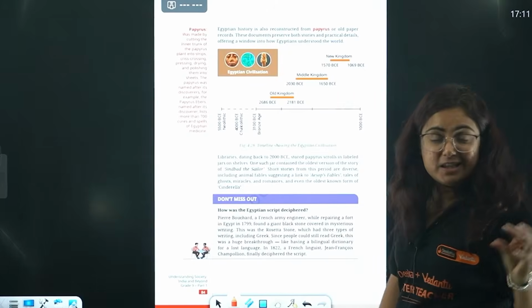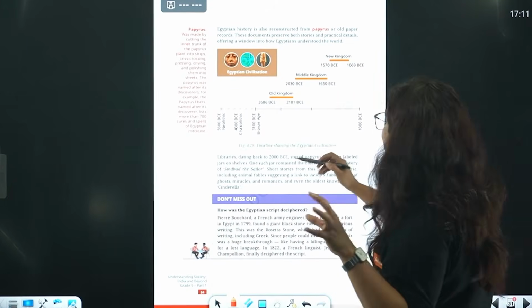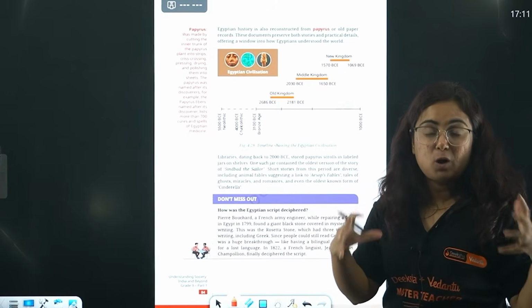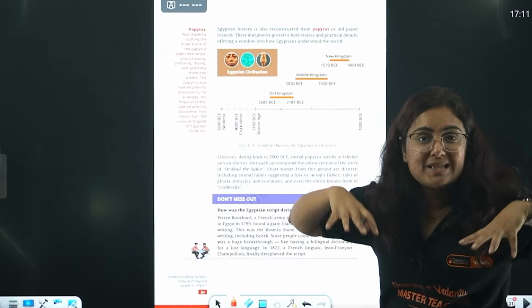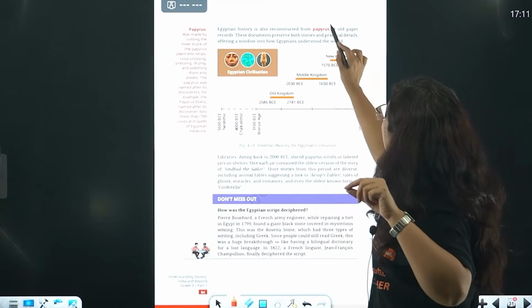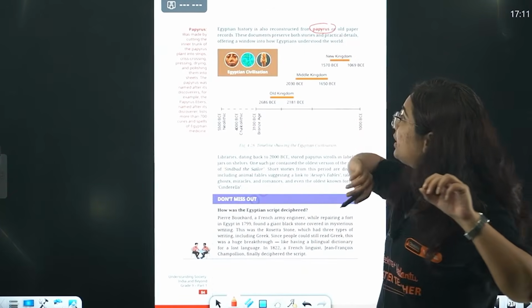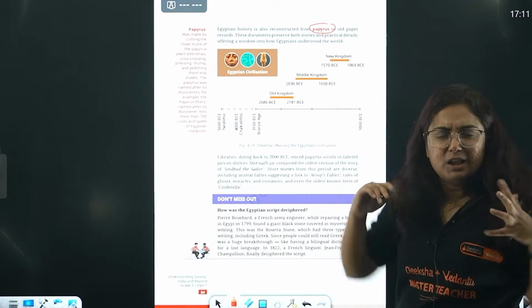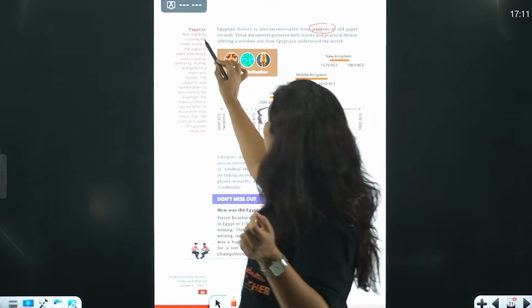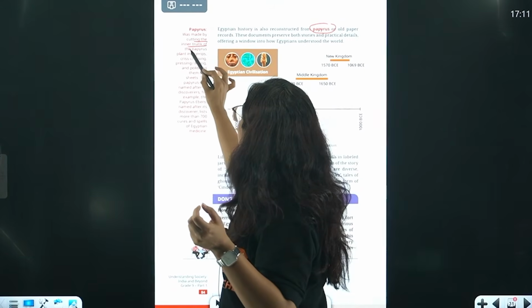But Egyptian history is reconstructed from some old papers on which written documents have been found, and those were referred to as papyrus. Now what's papyrus? It was made by cutting the inner trunk of the papyrus plant.